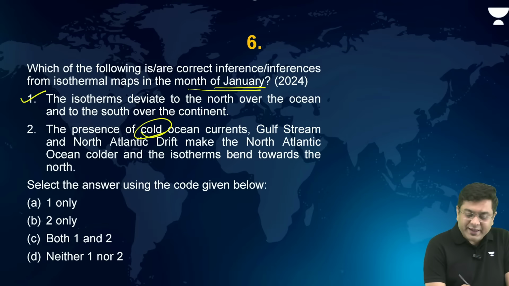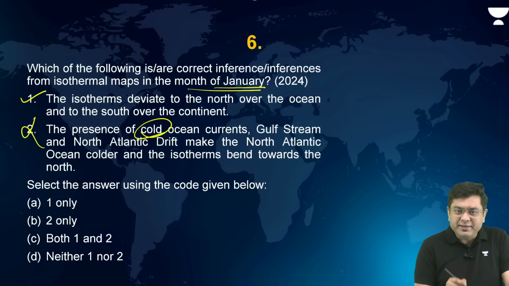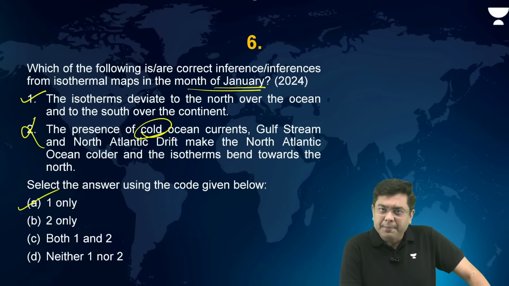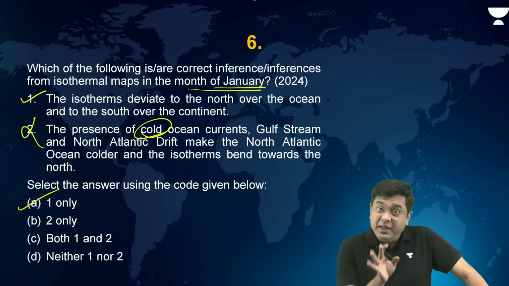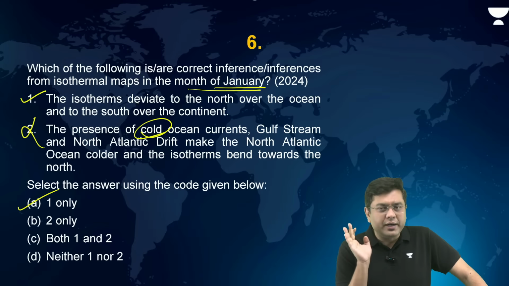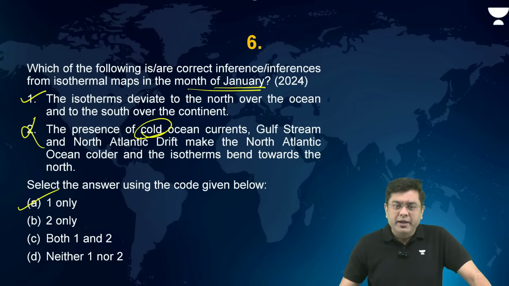So this basically becomes wrong. So the correct answer is A, that is 1 only, right? Now, mind you, this year the Gulf Stream has been in the news, so you can get an implied question associated with the Gulf Stream as well, right?